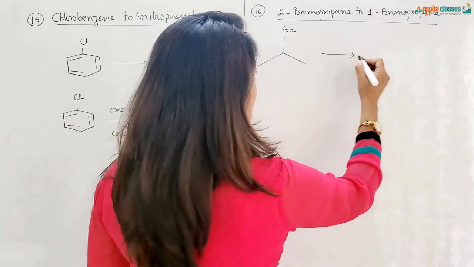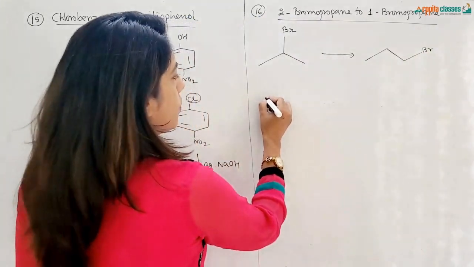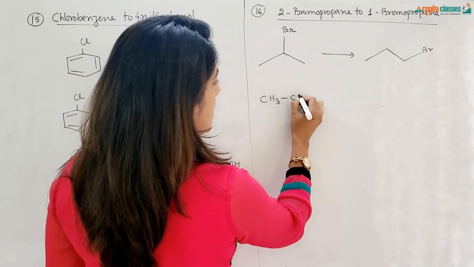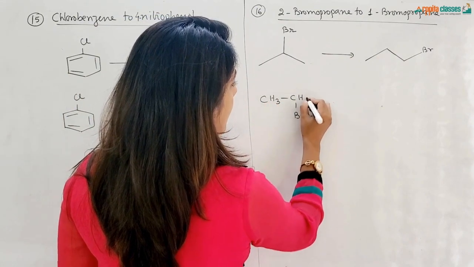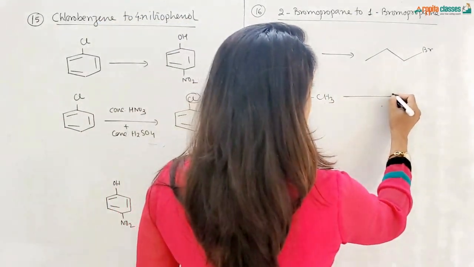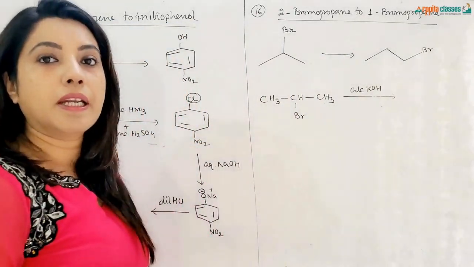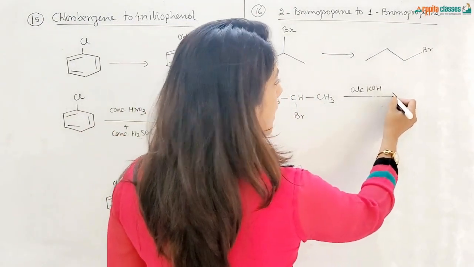From here we have to convert to 1-bromopropane, that is this. So I am writing it this way, CH3CHBrCH3. This is your 2-bromopropane. First of all, I will treat this with alcoholic KOH. Now the role of alcoholic KOH is beta elimination, so HBr will be liberated.